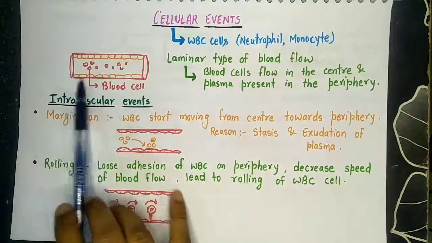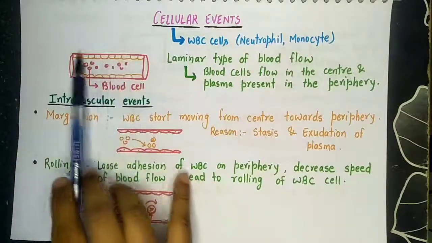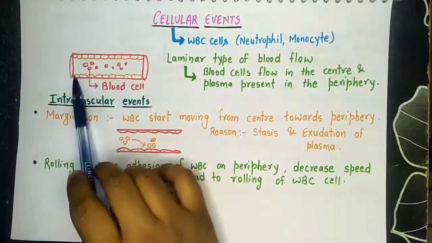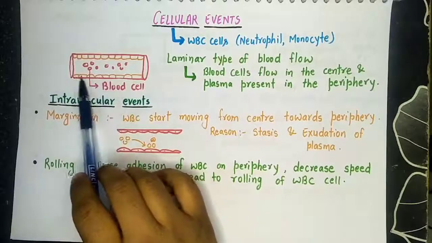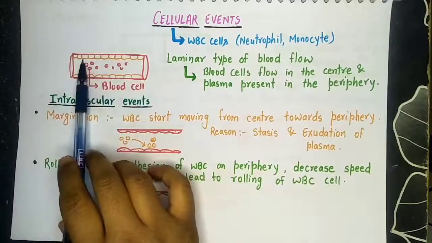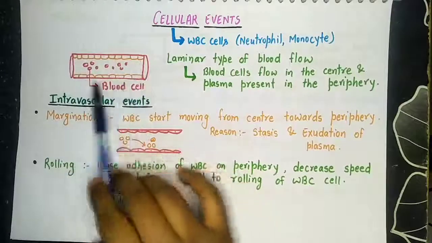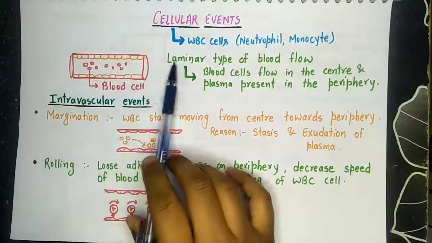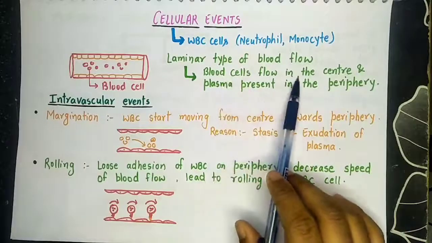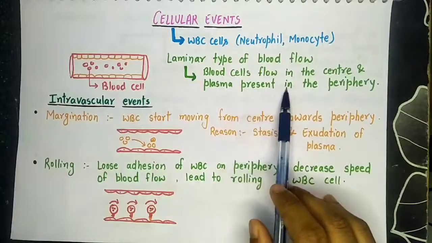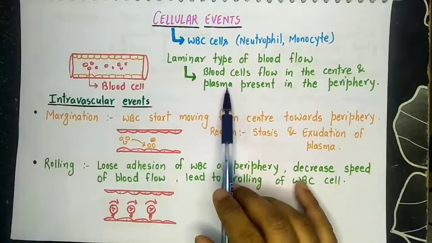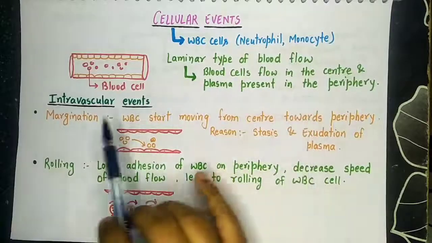Now let's see the normal blood flow of our body. In the blood vessels, there is a lining of endothelial cells in the periphery, and in the center, blood cells will be flowing. This type of mechanism of blood flow inside the blood vessels is called laminar flow, in which blood cells flow in the center and plasma is present in the periphery. Plasma, we all know, is a component of blood.